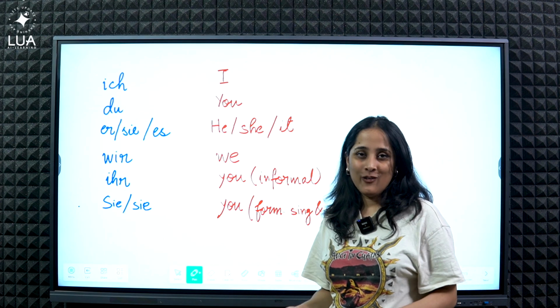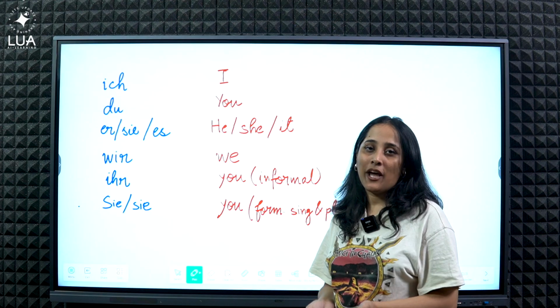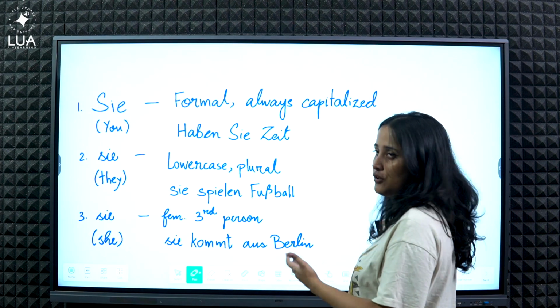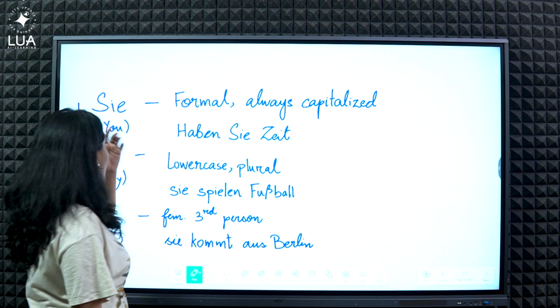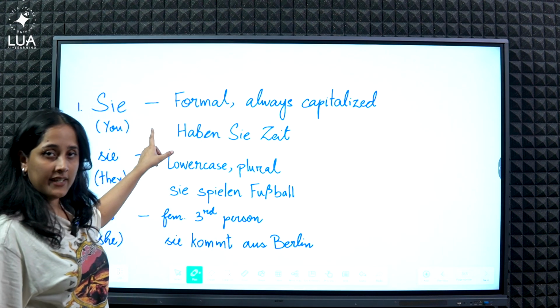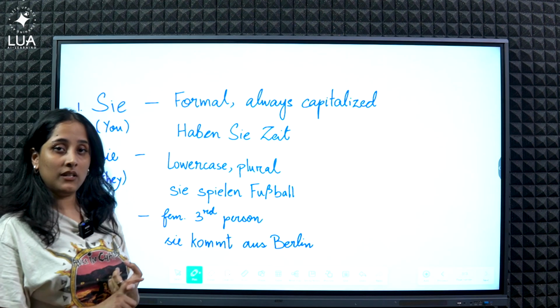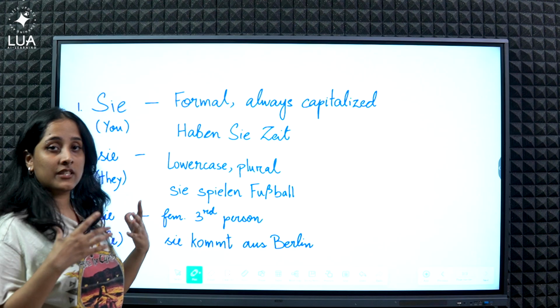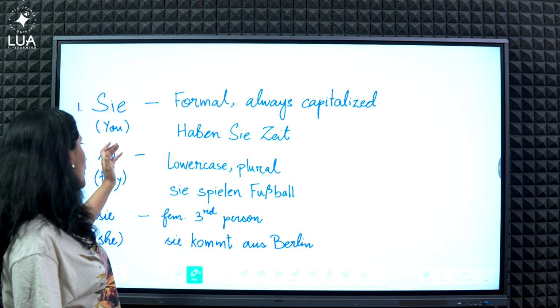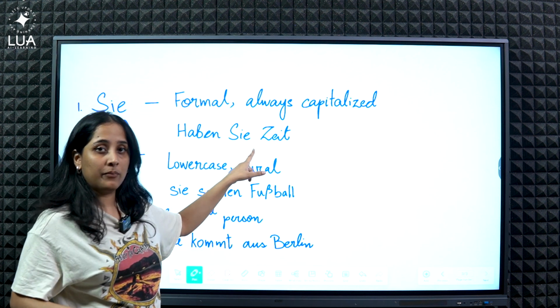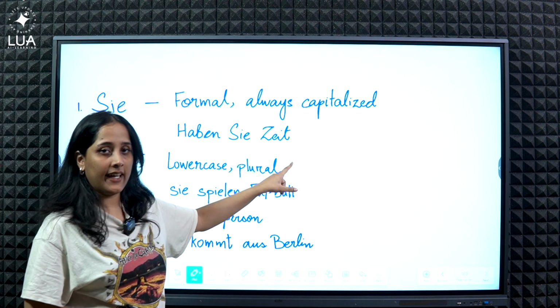So now I know there are a lot of sie's and that can be confusing. So let's make it clear. When the Sie is capitalized with a capitalized S, that is always formal and it means you, okay? So, for example, as we have already learned this sentence in a previous lesson, haben Sie Zeit?